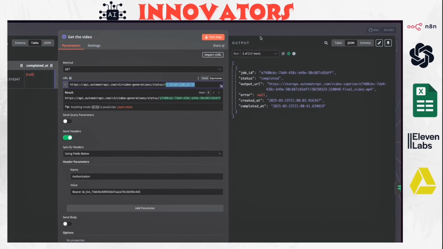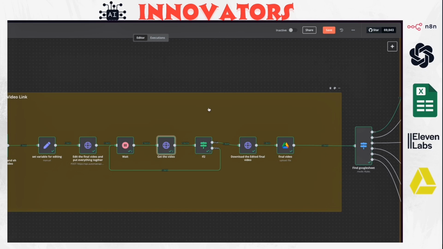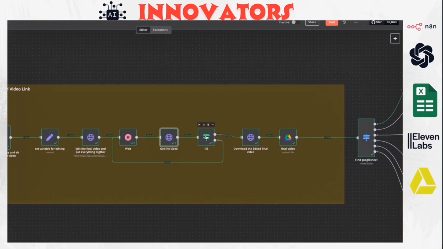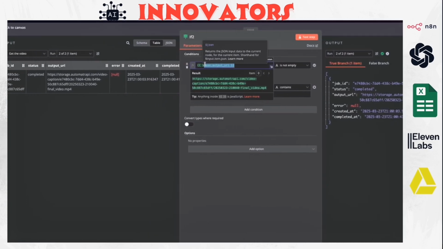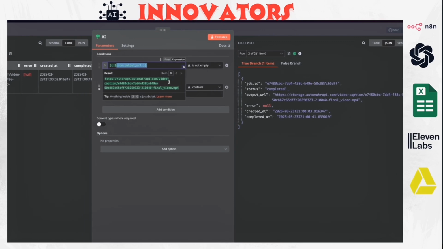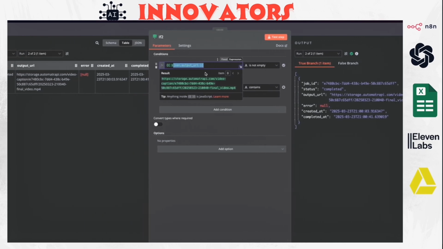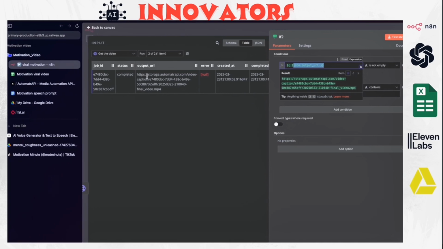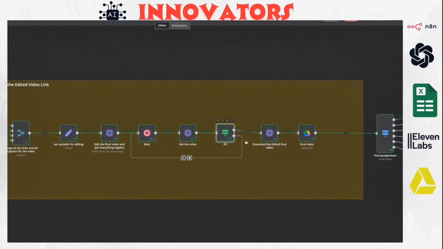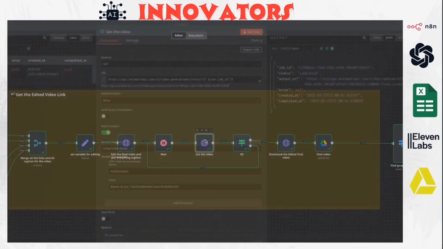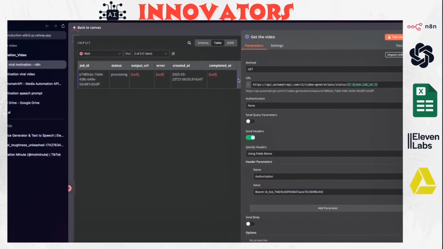And based on this output, it's either still processing or is completed. So if it's still processing, we're adding an if node here to check. We're checking for the URL, output underscore URL, to see if this URL is empty or not. Because if we're receiving an empty URL here, it means that we still don't have the video. If we don't have the video, then we need to loop and wait again and check again to see if we have it, till we finally have the video.